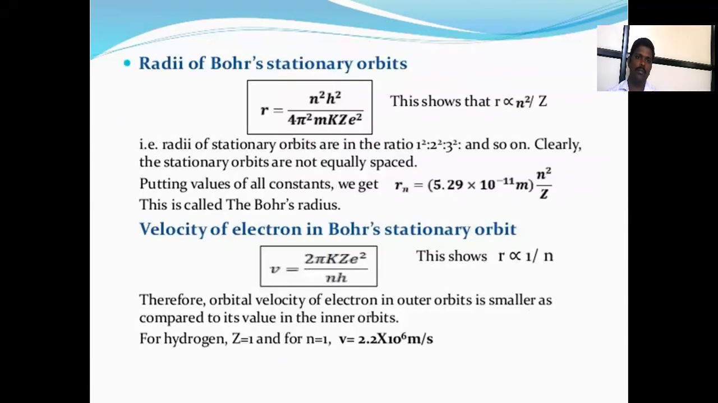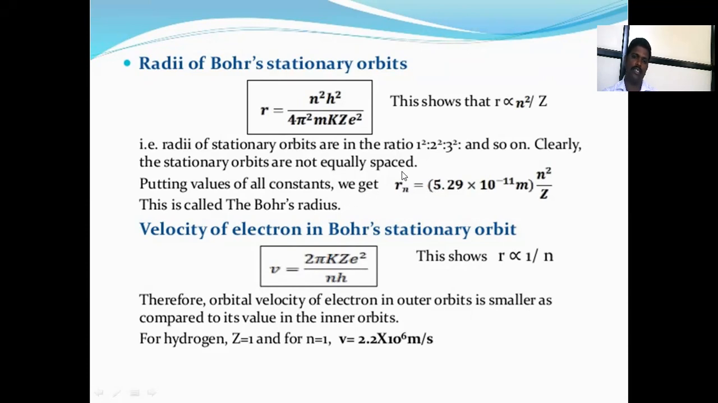Then the radius of the Bohr stationary orbit, that is r is equal to n square h square upon 4 pi square m k z e square. This shows that r is directly proportional to n square upon z. In the remaining terms, only n and z vary: n means the number of the orbit and z means the atomic number. That is, the radii of the stationary orbits are in the ratio 1 square : 2 square : 3 square and so on. Clearly, the stationary orbits are not equally spaced.